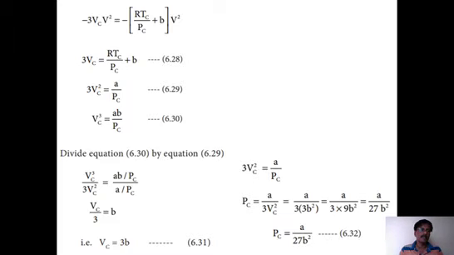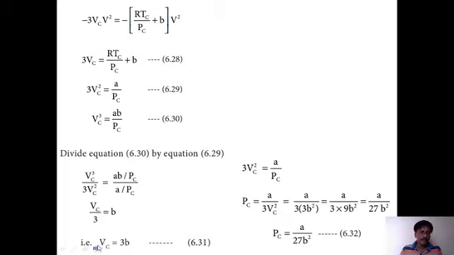Similarly, when you compare the V term, then 3Vc square is equal to a by Pc. If you compare the constants, then Vc cube is equal to ab by Pc. See these three. When you compare the two equations, we get three different relations. Then by dividing and solving these three equations, we end up with three different values.